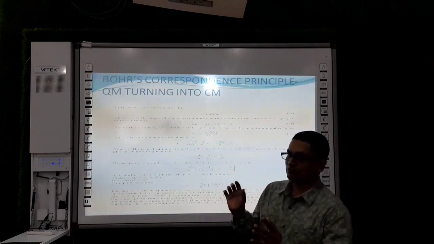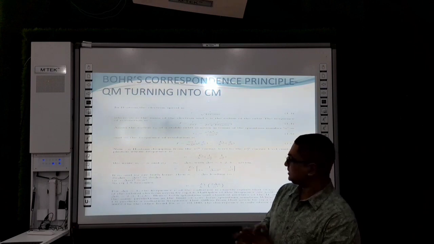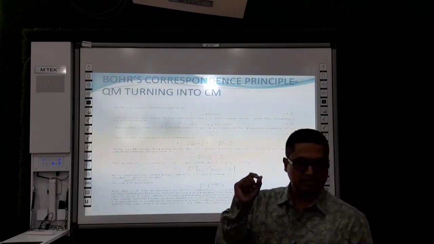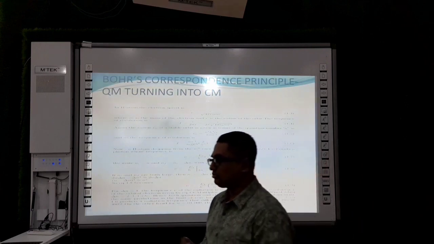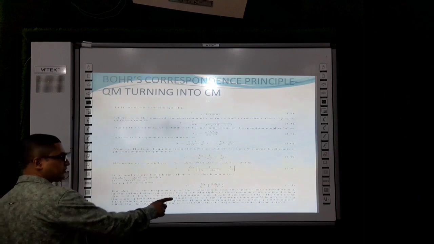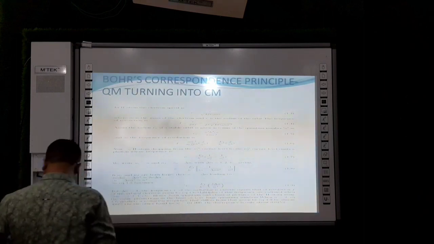That means the quantum numbers are very large. In that sense, the classical expressions and quantum expressions for frequency don't have any kind of distinction. They are all the same, only with a selection condition on del n.